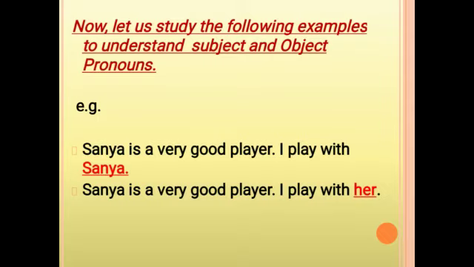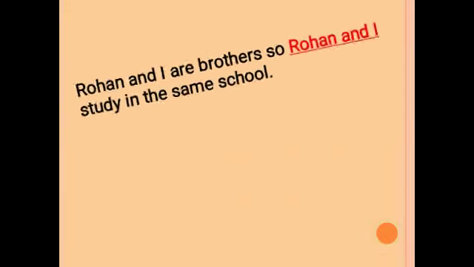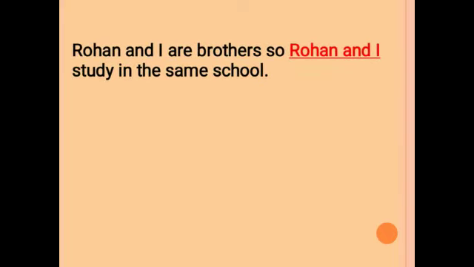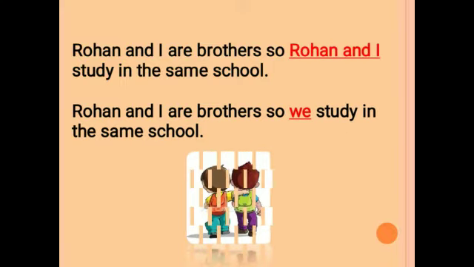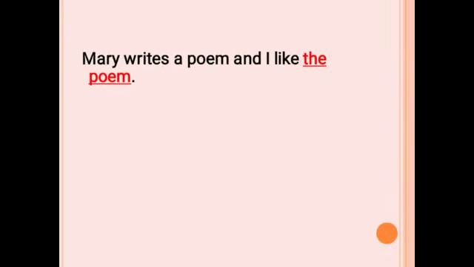Now the next sentence is Rohan and I are brothers. So Rohan and I study in the same school. Students, if we include ourselves with others, then we use the pronoun we. So here, instead of repeating Rohan and I second time, we will use the pronoun we. So now students, let's see some more examples.